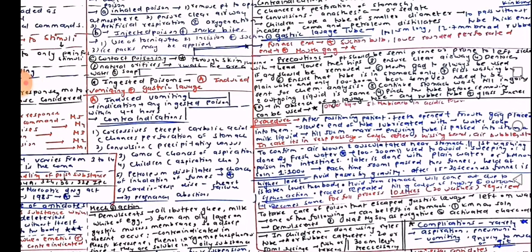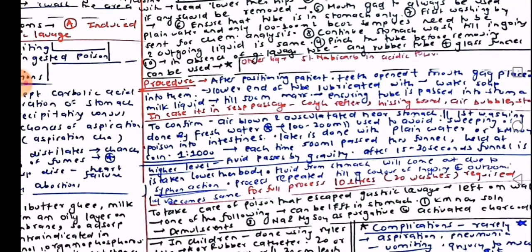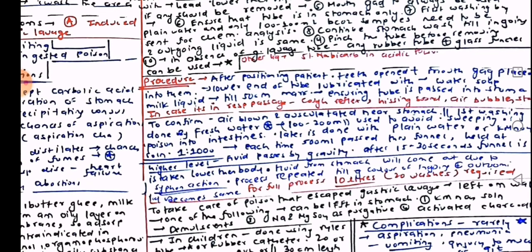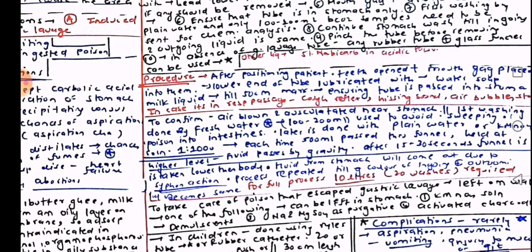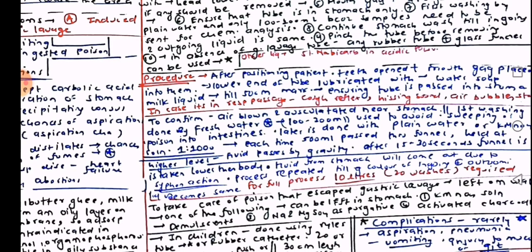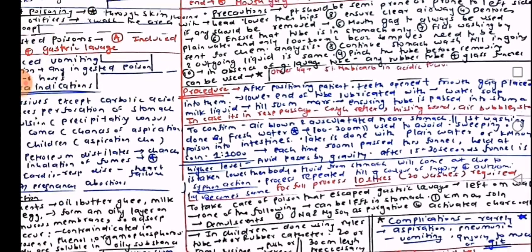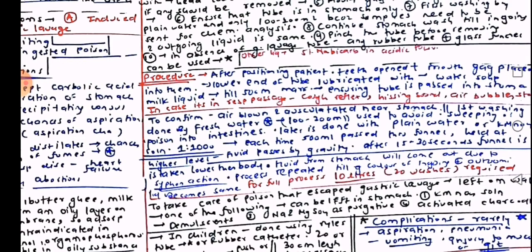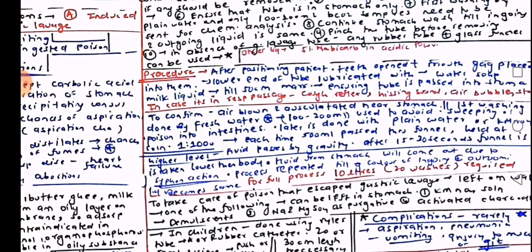Procedure. After positioning the patient, the teeth are opened and a mouth gag is placed between them. The lower end of the tube is lubricated with water and soap, or milk, and passed till the 50 cm mark, ensuring the tube is passed into the stomach. If it has entered the respiratory passage, cough reflex, hissing sound or air bubbles are seen. To confirm, air is blown and auscultated near the stomach.